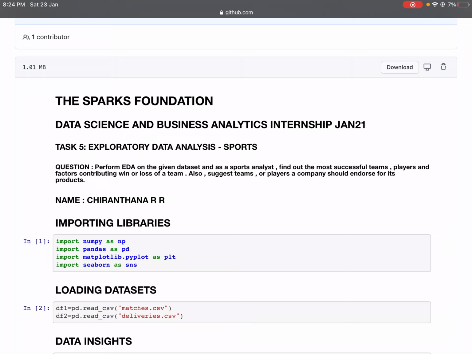So this is for my data science and business analytics internship of Jan 21 batch at the Sparks Foundation. I need to perform exploratory data analysis on the sports IPL data set. The question says to perform the EDA on a given data set, and as a sports analyst, find out the most successful teams, players and factors contributing to the win or loss of a team. Also suggest teams or players a company should endorse for its products.